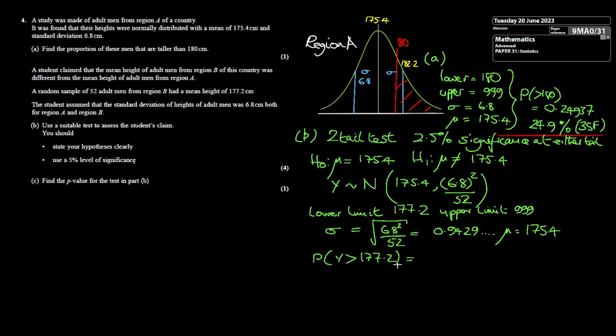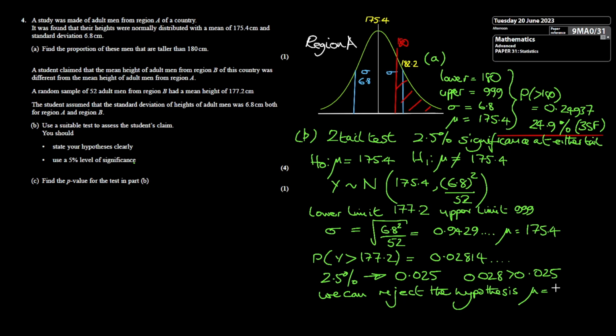So popping this into the calculator using the normal cumulative distribution, you get an answer that the probability is 0.02814. And as I said before, because we're looking for a 2.5% significance level at either tail, this results in a probability of 0.025. And as 0.028 is greater than 0.025, we cannot reject the hypothesis and the mean stays at 175.4. There's not enough evidence to change it.